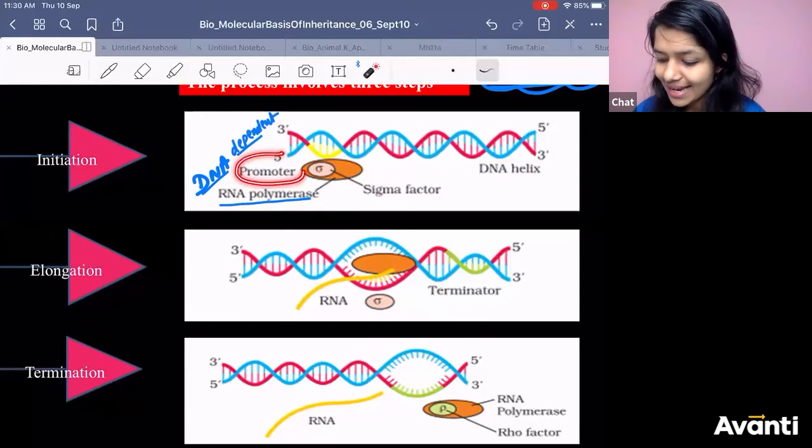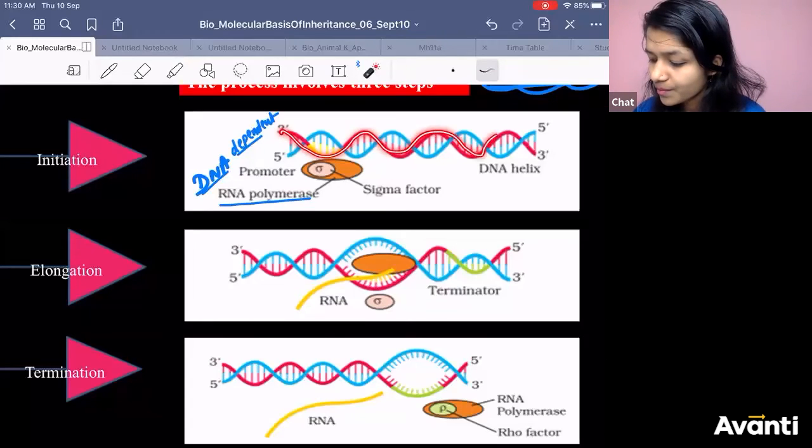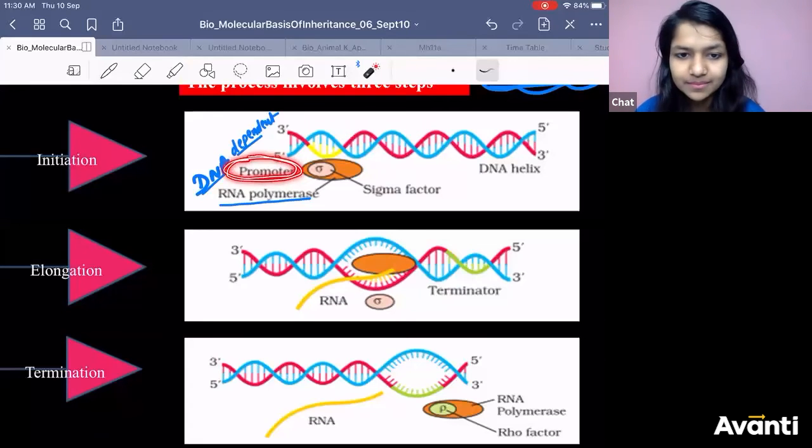So at the promoter site, what is our template strand? Don't forget it. 3 dash to 5 dash. That is our template strand. Now, at the 3 prime template strand, we will have the promoter, the structural gene, and the terminator. Now at the promoter site, what is happening? There will be an enzyme called RNA polymerase.